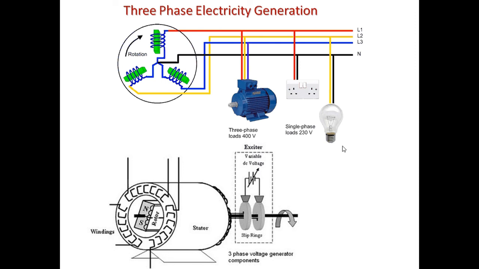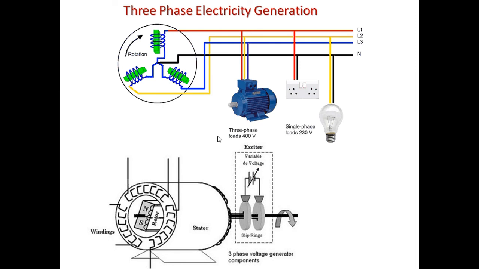But if I want to run a pump, see the water pump, you can see this water pump. For this water pump, mainly we require three phases. That means all the three electrical lines, which are red, yellow and blue, will be connected to my electrical motor, which can generate power at about 400 volt. Why do you require three phase? Three phase basically produces more power than the single phase.